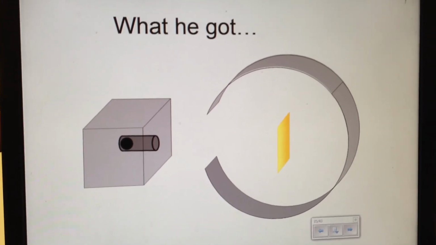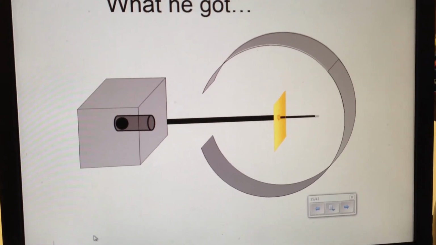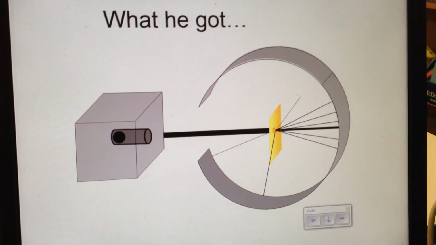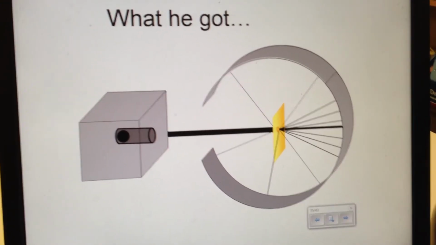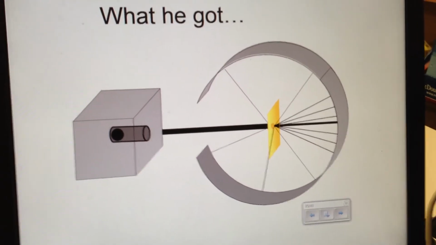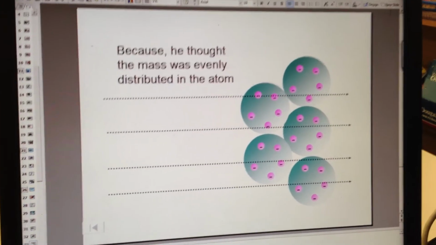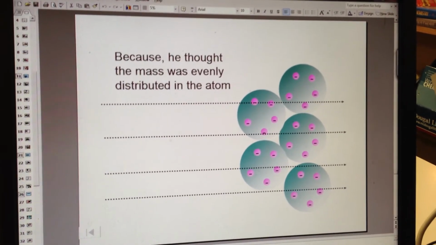All the deflections of the alpha particles were inexplicable with Thomson's model, because Thomson's model says that alpha particles should go right through a plum pudding model atom.